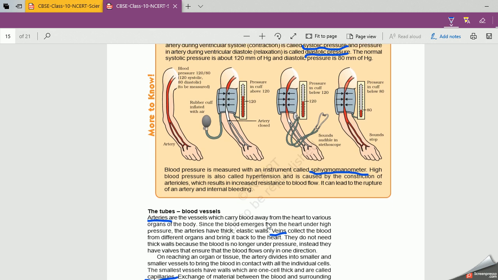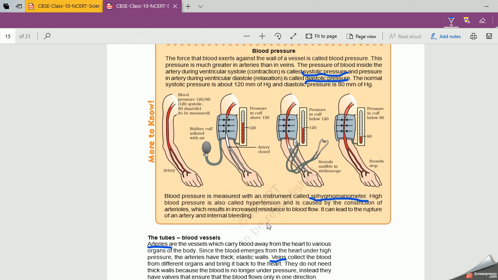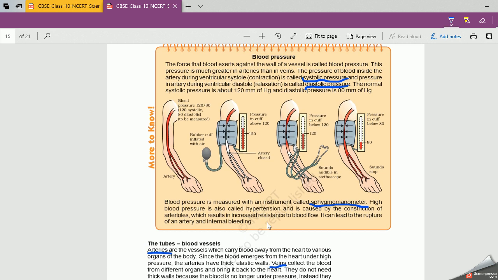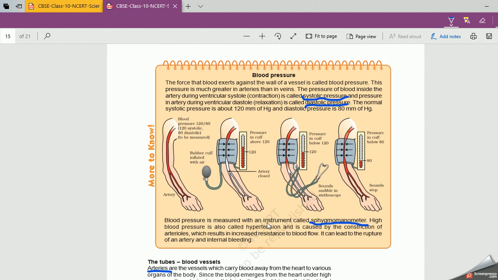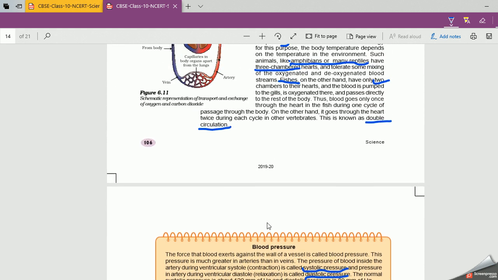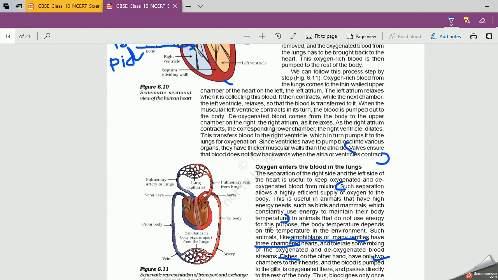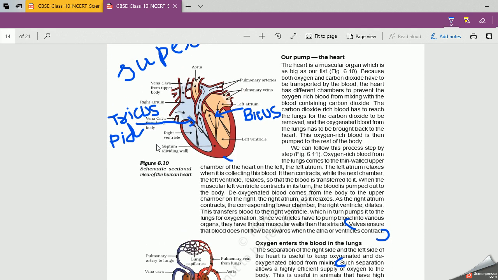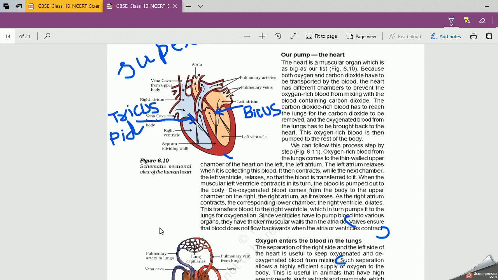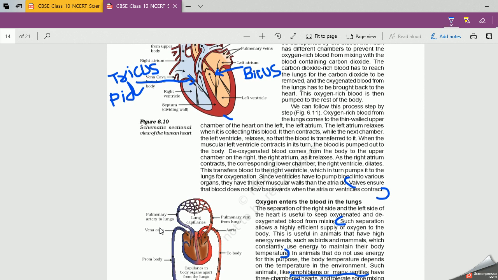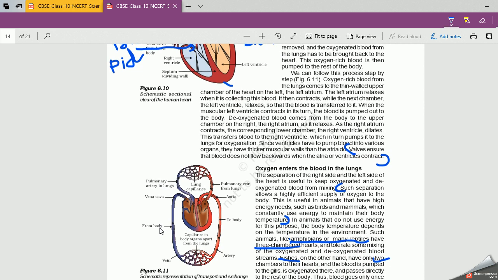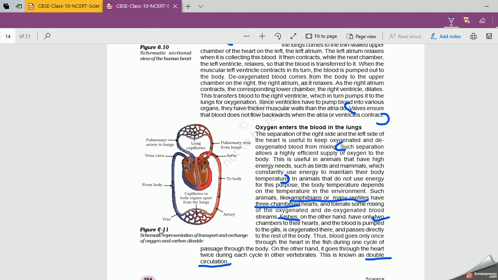Now, coming to how blood flows to the different parts of the body. Right? As I told you, the aorta is the largest artery that carries pure blood. This carries pure blood and distributes it to all parts of the body. Now, how does it distribute? With the help of arteries. These arteries are the branches of the aorta which carry pure blood.